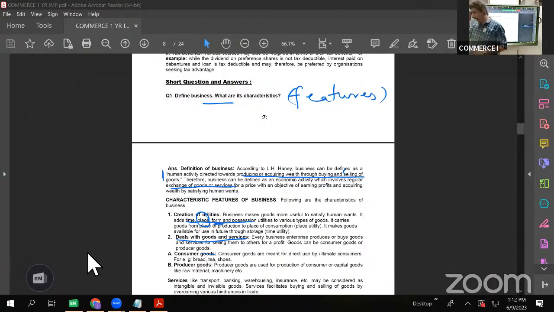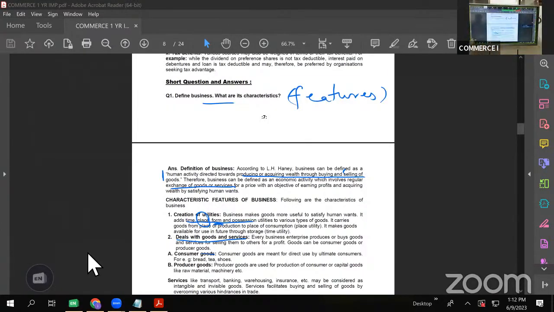Any machinery that produces some other goods is called a producer good. So producer goods also satisfy human want, but not directly, indirectly, right? Bread, consumer good; oven, producer good. We bake the bread in an oven, maybe small or big.